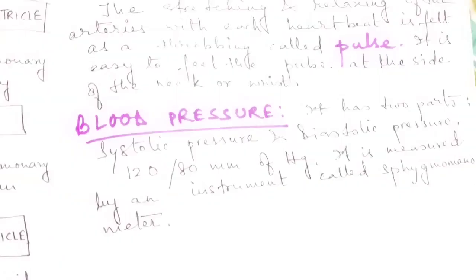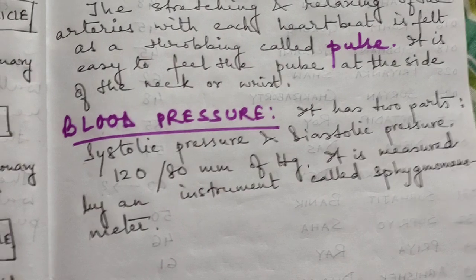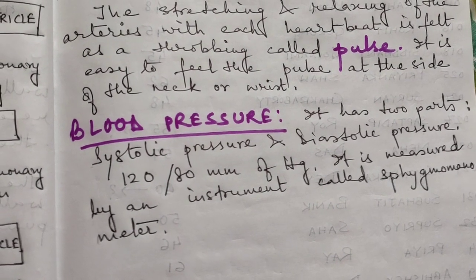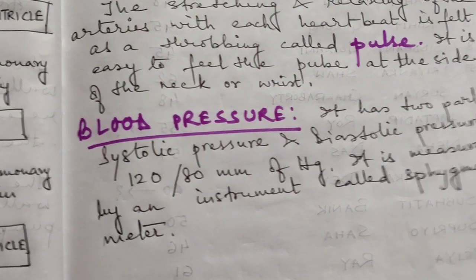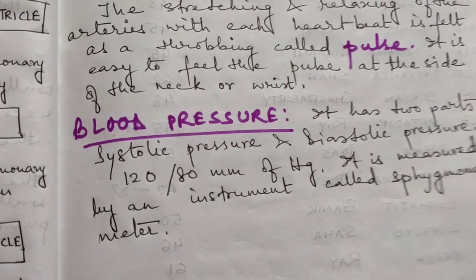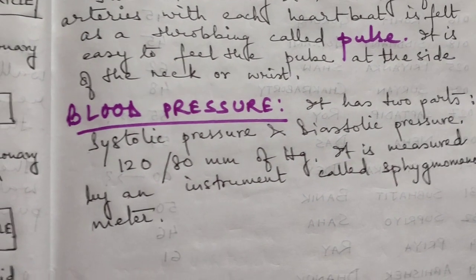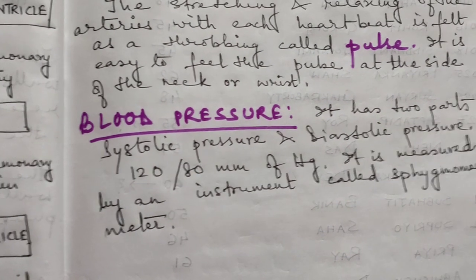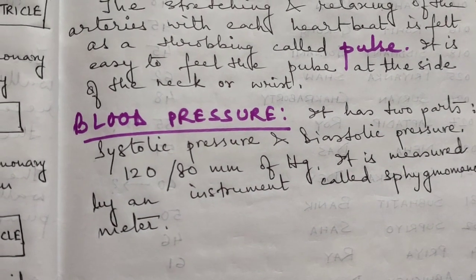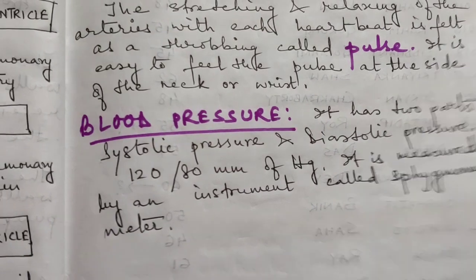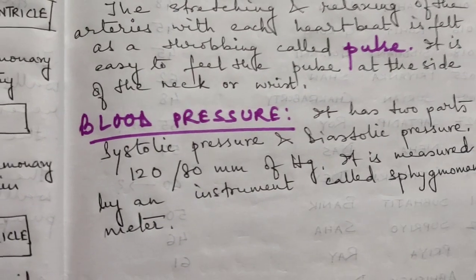Next part is blood pressure. Blood pressure has two parts. One is systolic pressure and another is diastolic pressure. I hope you have heard that whenever doctors measure blood pressure, they always give an upper limit and a lower limit.